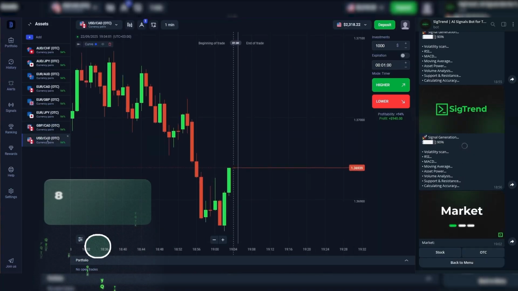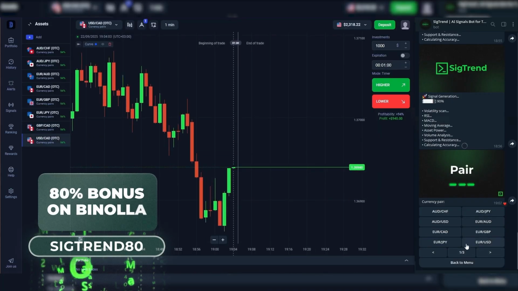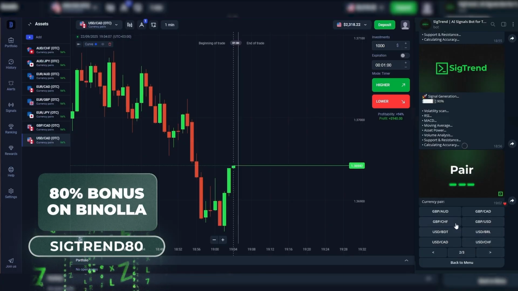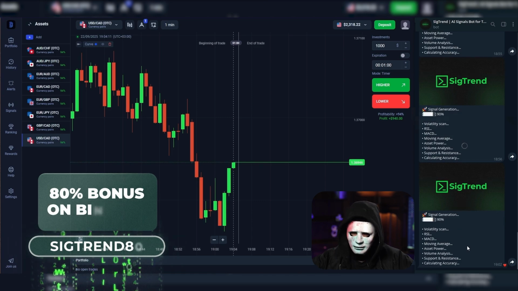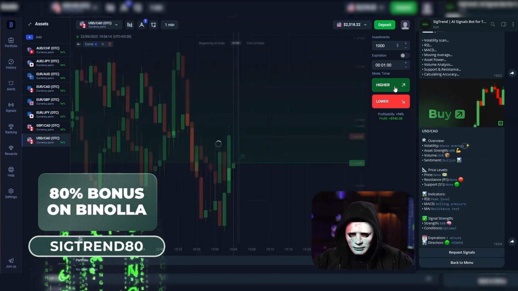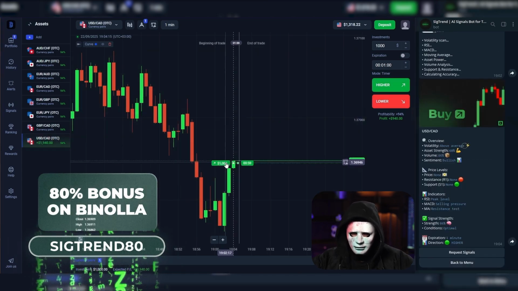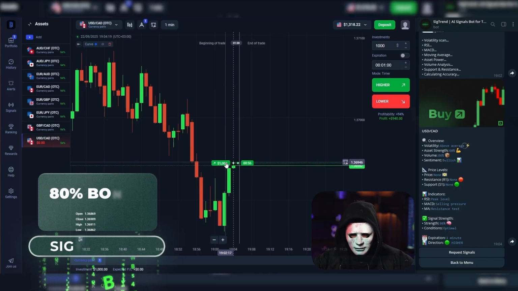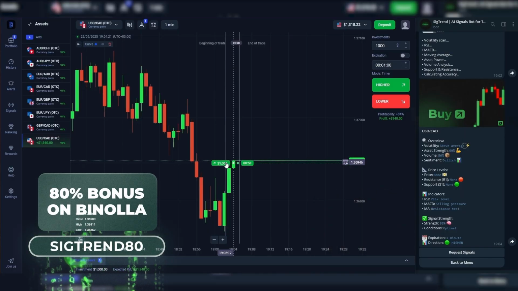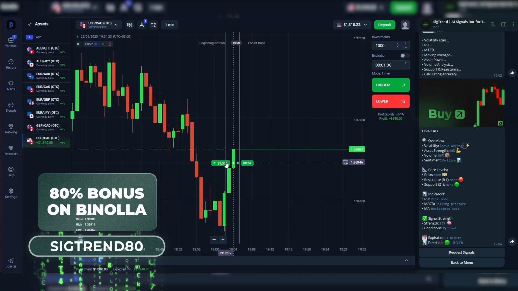Well, let's finish with one last trade. Let's pick a new signal together and get it from the bot. I think we'll have a great video and a good ending. It's telling us to enter a buy position. Let's get in while we still can, for $1,000. Also for 1 minute. And this is the final trade for today.